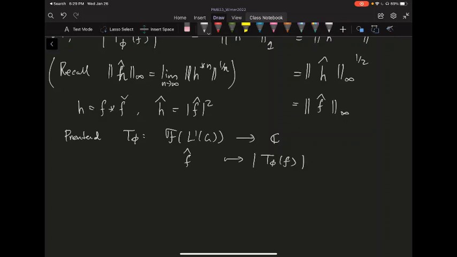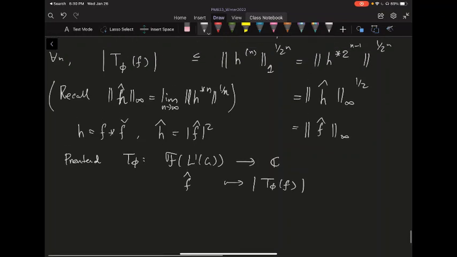And if you do it this way, you do have something that's norm decreasing. The norm of T phi is bounded above by 1, because we just proved T phi of f is bounded above by the infinity norm of f hat. And in fact, that also shows things are well defined.